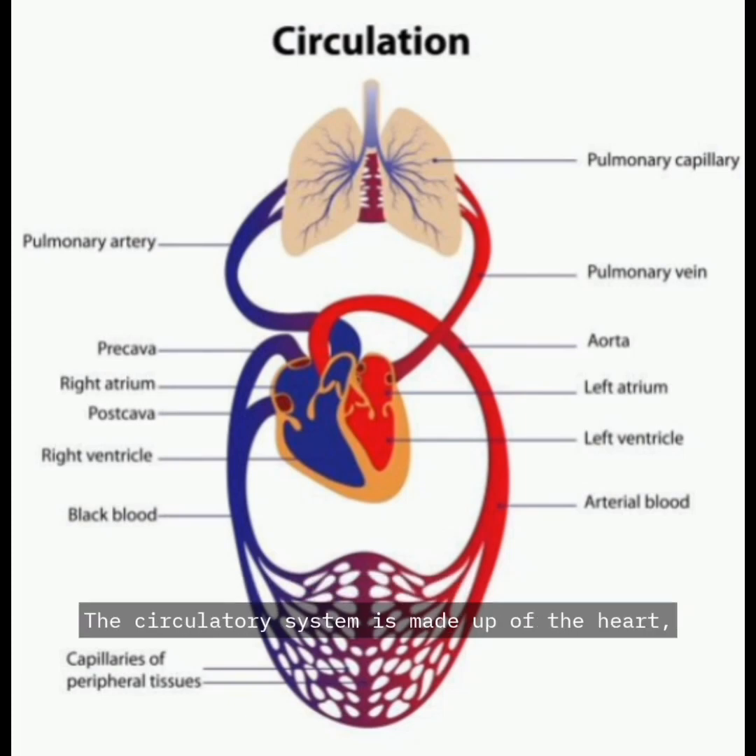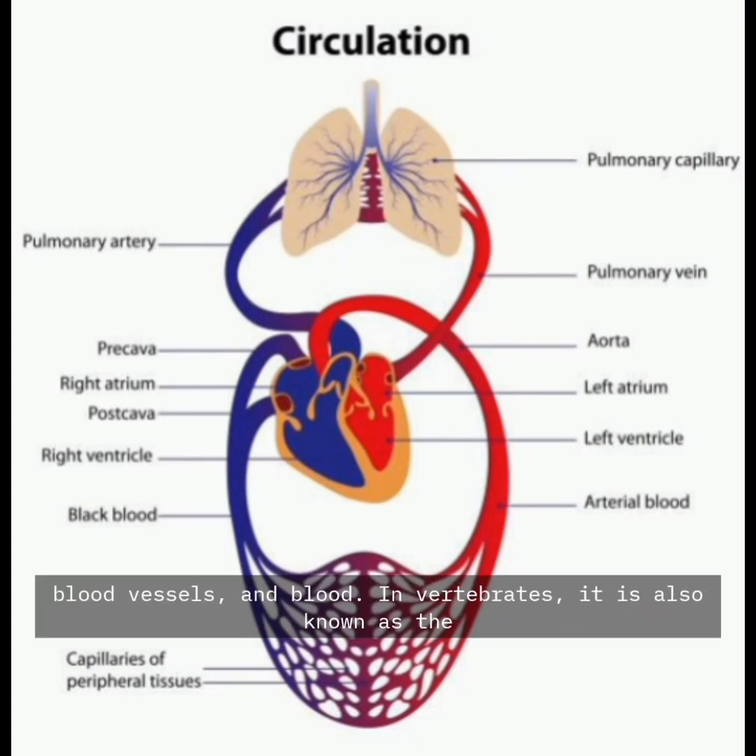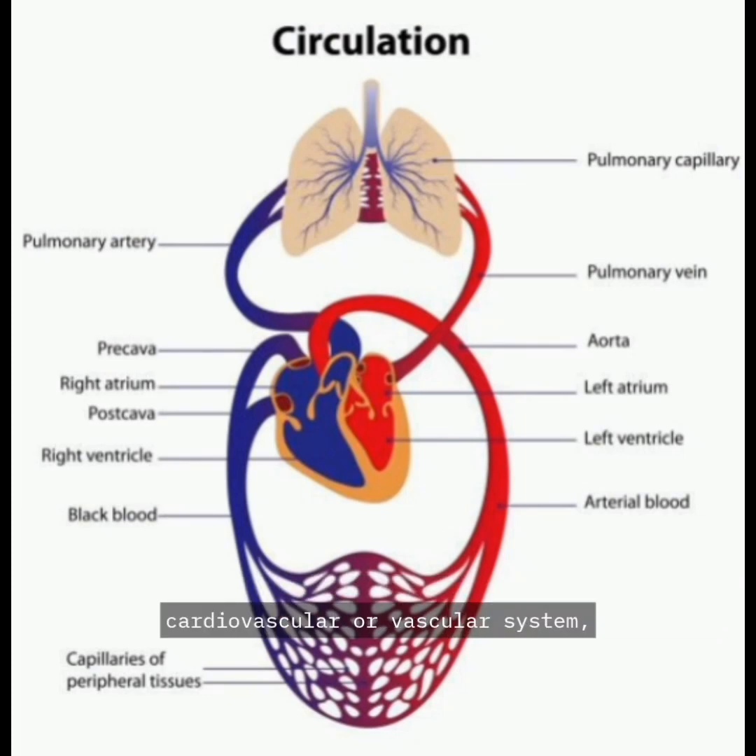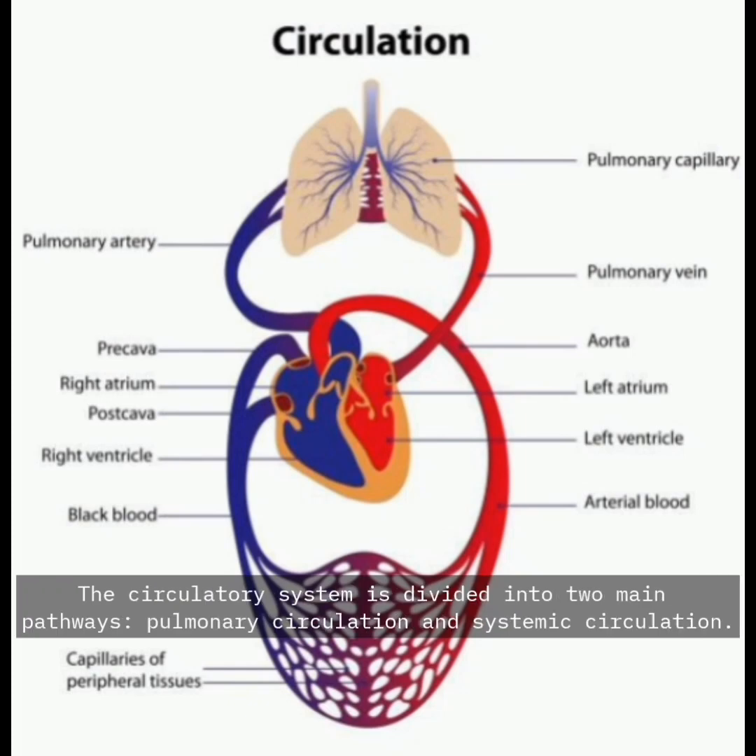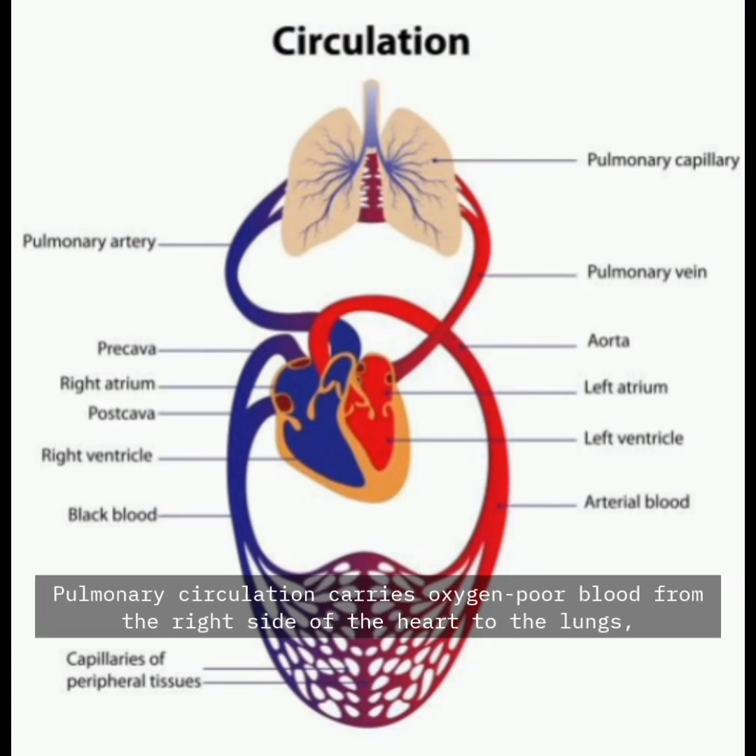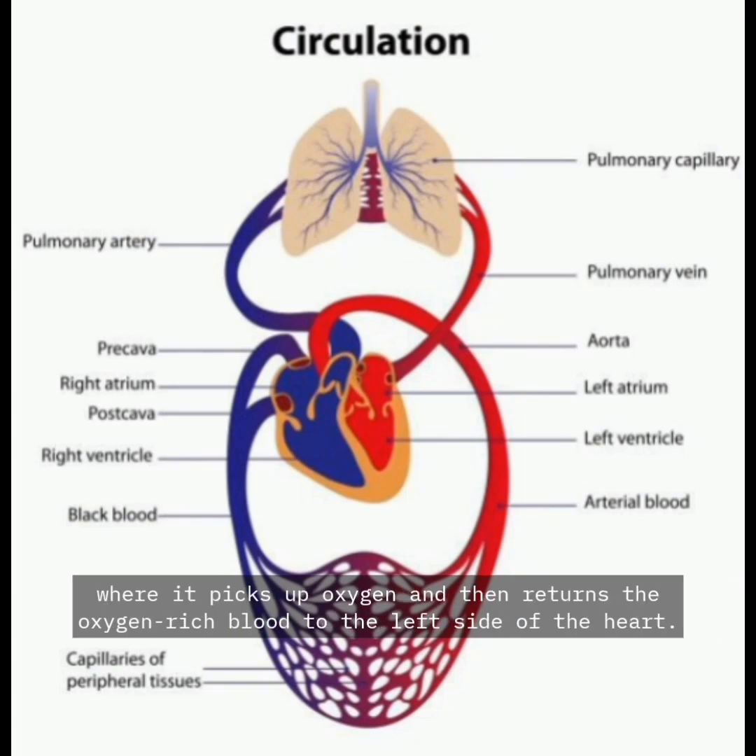The circulatory system is made up of the heart, blood vessels, and blood. In vertebrates, it is also known as the cardiovascular or vascular system, and these terms are often used interchangeably. This system is responsible for transporting blood throughout the body. It is divided into two main pathways: pulmonary circulation and systemic circulation. Pulmonary circulation carries oxygen-poor blood from the right side of the heart to the lungs, where it picks up oxygen and then returns the oxygen-rich blood to the left side of the heart.